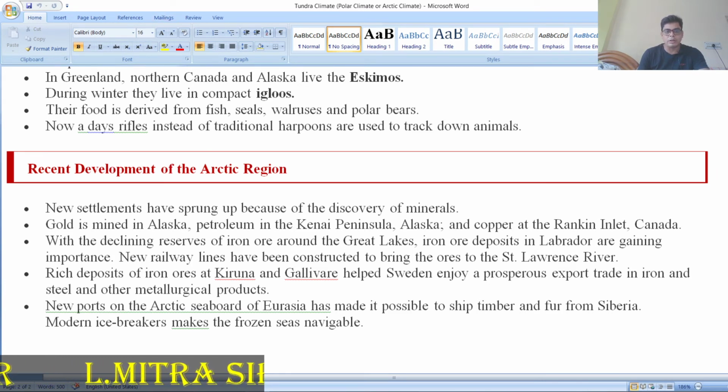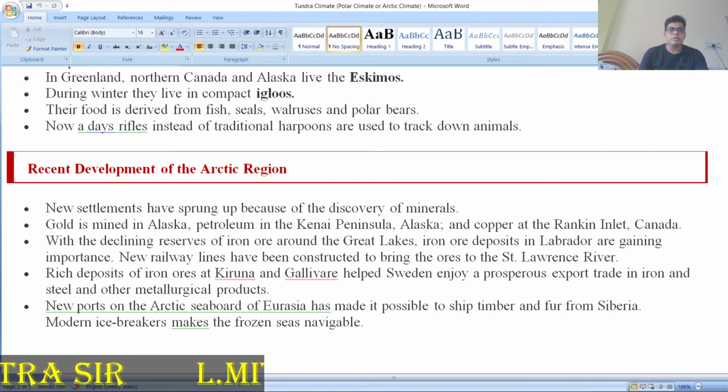Now, a number of recent developments have occurred in the Arctic or cold regions. New settlements have been set up. Gold has been discovered in Alaska, petroleum in Kenai. A number of people go there to collect all the resources in Alaska and Siberia. Great Lakes iron ore deposits in Labrador are gaining importance. A new railway has been constructed on the St. Lawrence River.